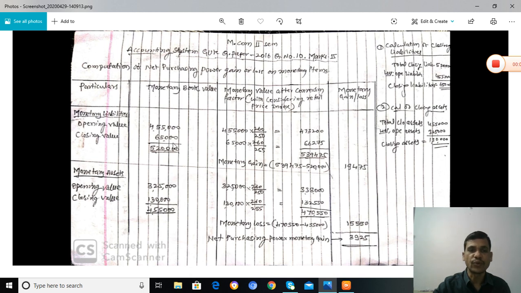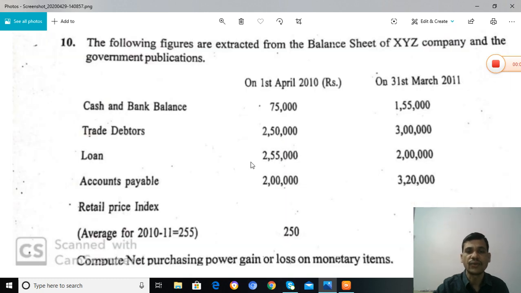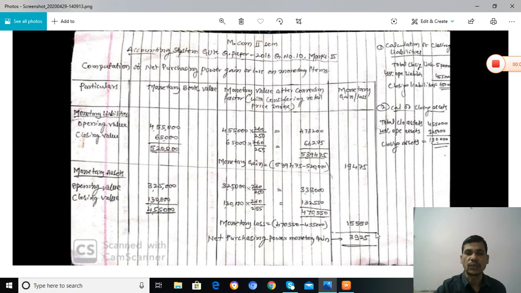For the closing value, the book value, the closing retail price index is 260, and here we take the average index because the 65,000 increased during the year. The beginning is 4,55,000 and the end of the year is 5,20,000. 5,20,000 minus 4,55,000 is equal to 65,000.